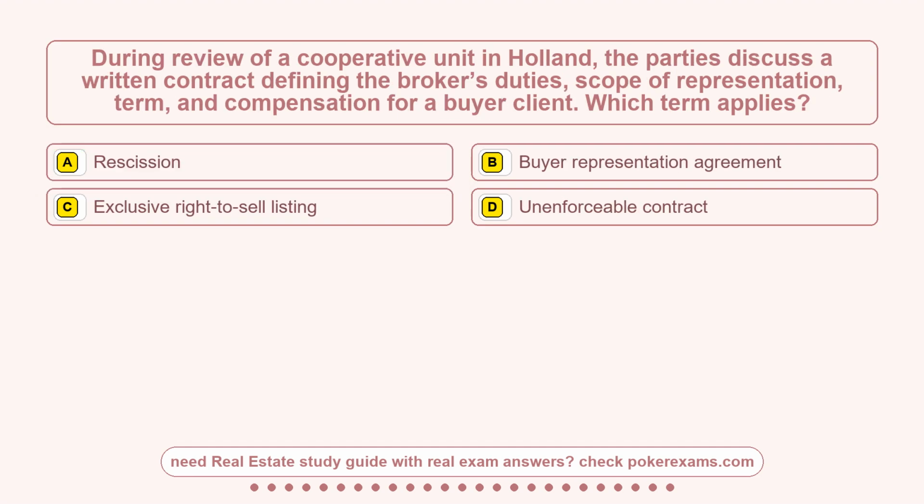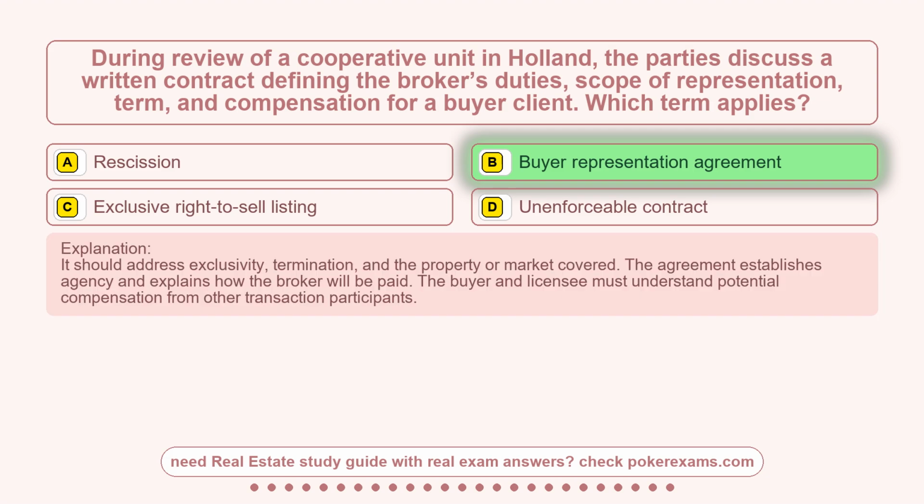Question 21. During review of a cooperative unit in Holland, the parties discuss a written contract defining the broker's duties, scope of representation, term, and compensation for a buyer-client. Which term applies? Option A, rescission. Option B, buyer representation agreement. Option C, exclusive right to sell listing. Option D, unenforceable contract. The correct answer is option B, buyer representation agreement.